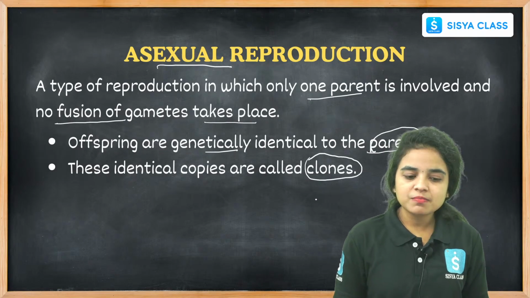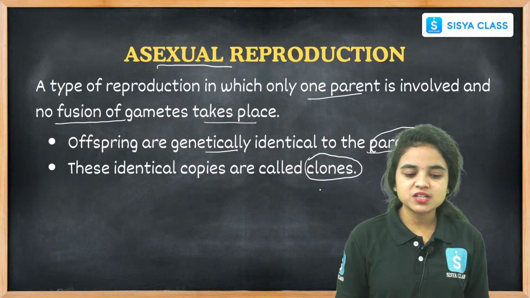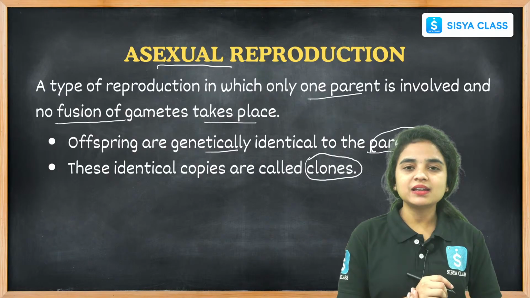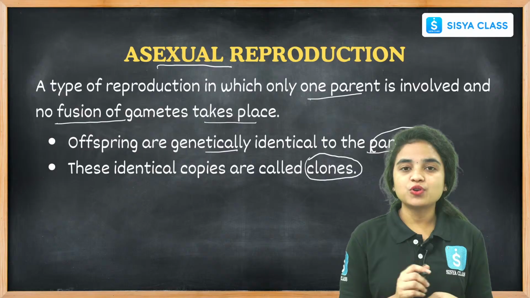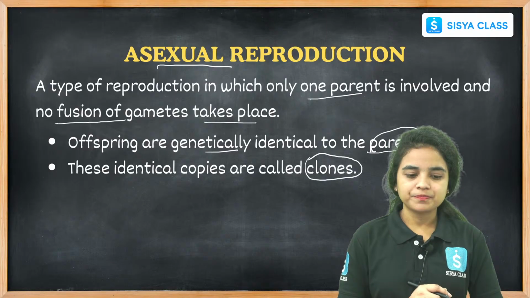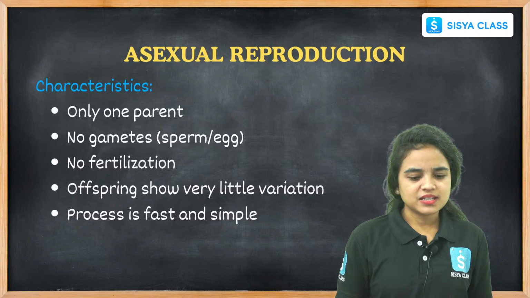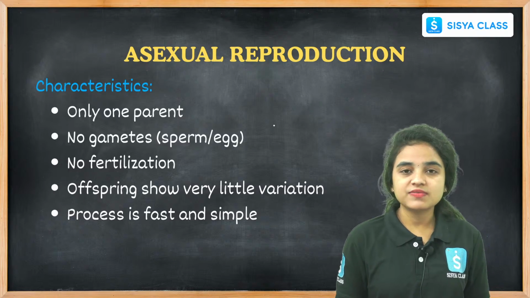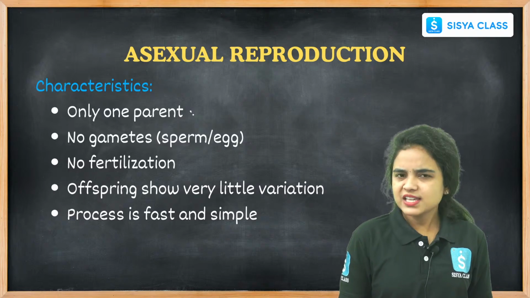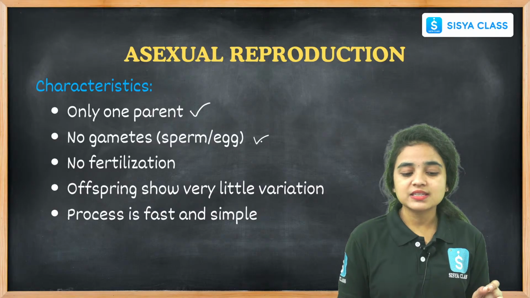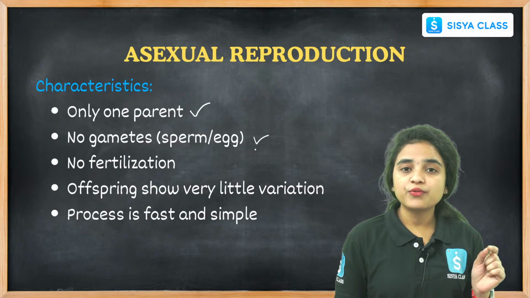And you have to remember, students, what asexual reproduction means. It is a type of reproduction where only a single parent is involved and there is no fusion of gametes here, right? And the characteristics: only a single parent is involved and there are no gametes like sperm or egg, hence there is no fusion of gametes.